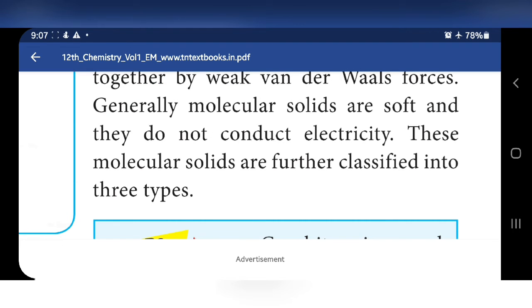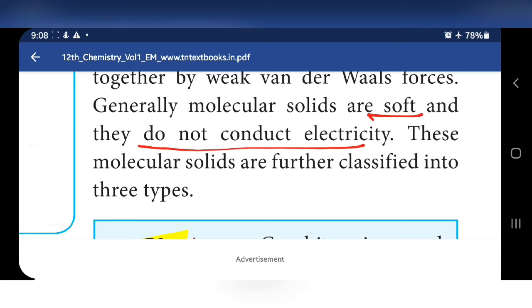Generally molecular solids are soft, and they do not conduct electricity. Molecular solids are soft because there are no strong attractive forces, whereas in ionic solids strong attractive forces exist, so they are hard solids.